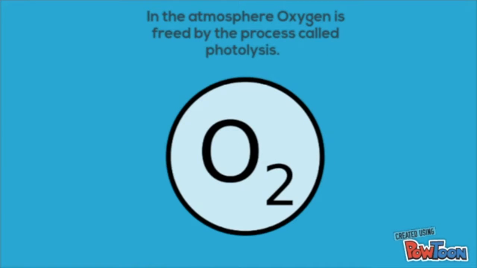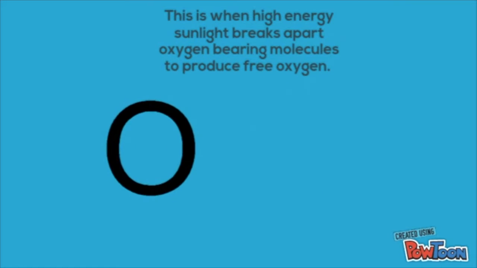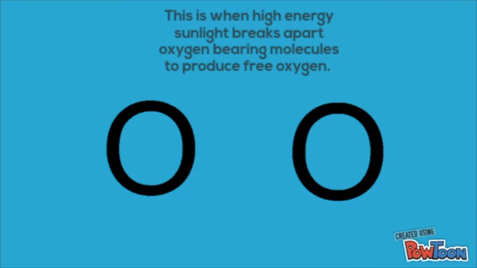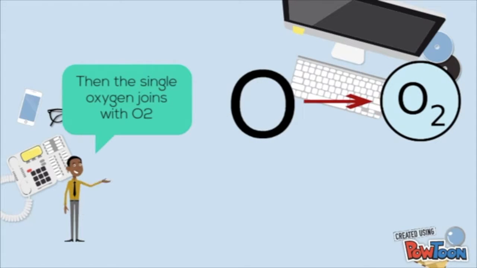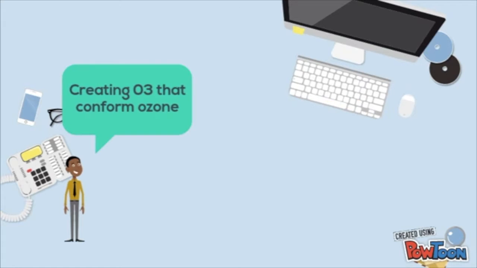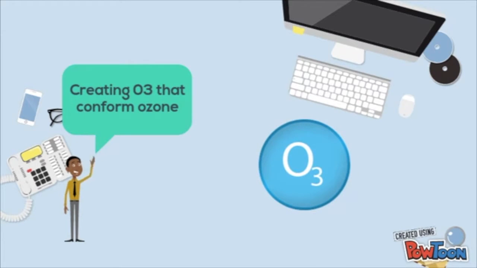In the atmosphere, oxygen is freed by the process called photolysis. This is when high-energy sunlight breaks apart oxygen-bearing molecules to produce free oxygen. Then the single oxygen joins with O2, creating O3, which can form ozone.